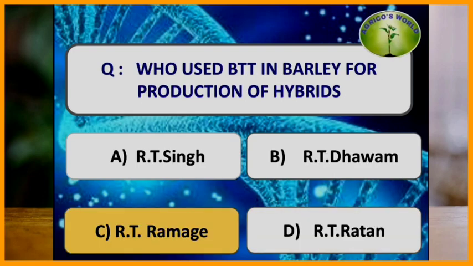Who used BTT in barley for production of hybrids? BTT is balanced tertiary trisomics, and it is mostly used in the production of haploids in barley, and this method BTT was used by R.T. Ramage.